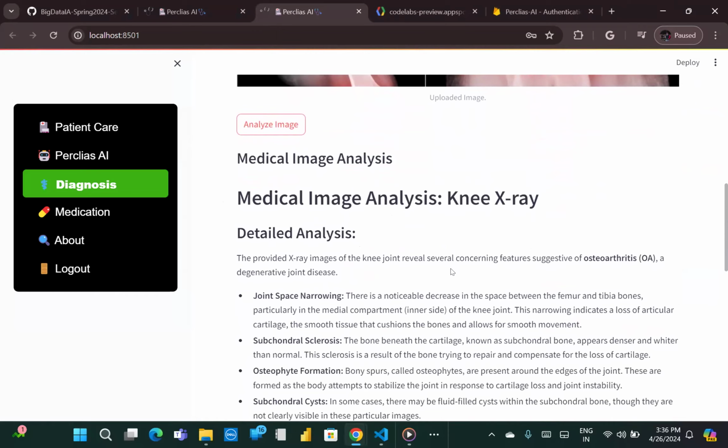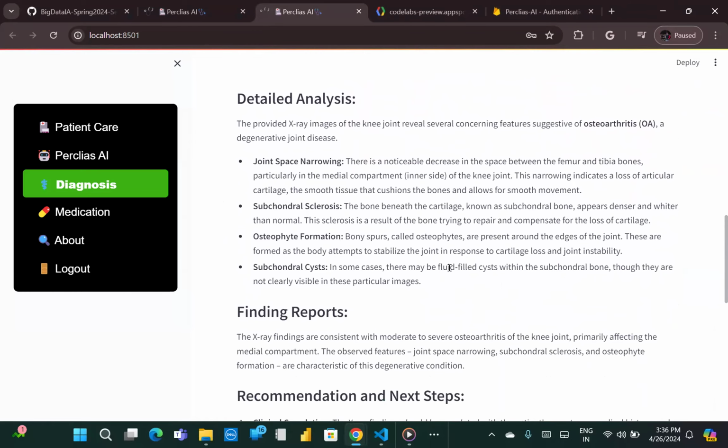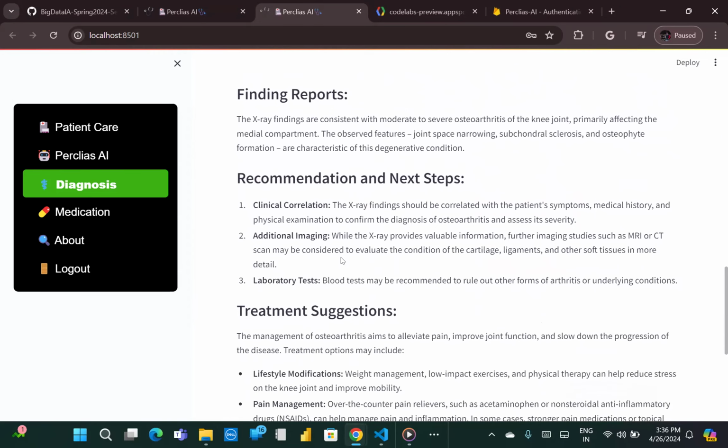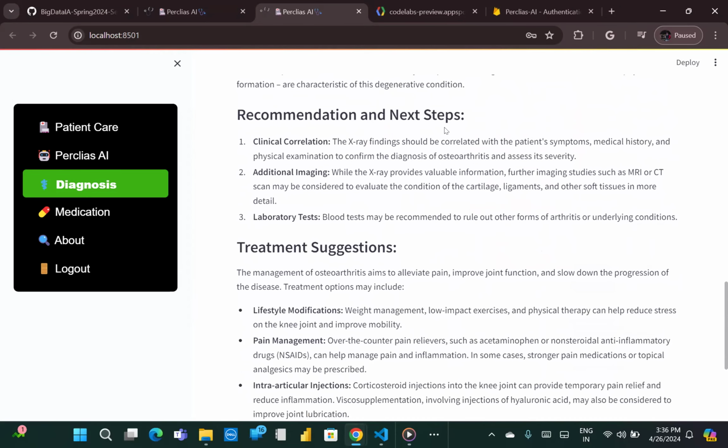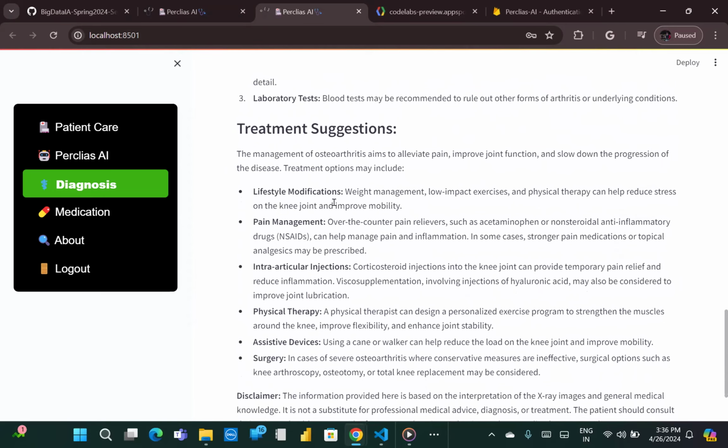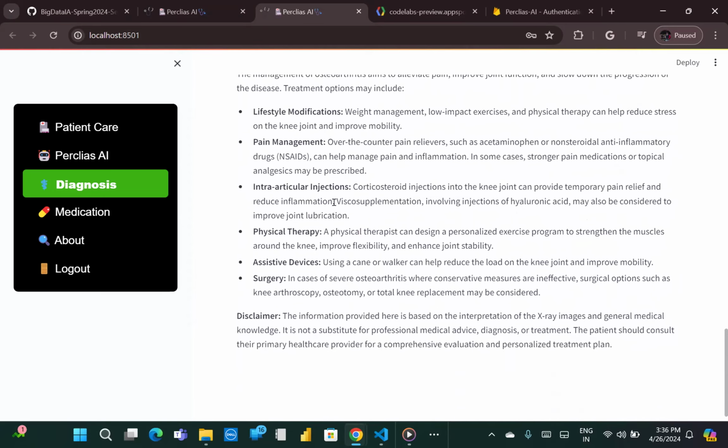Here you can see the medical image analysis, knee X-ray, and the detailed analysis for the same, the findings reports, and the recommended next steps which a patient can follow. Apart from that, some treatment suggestions have also been shown.